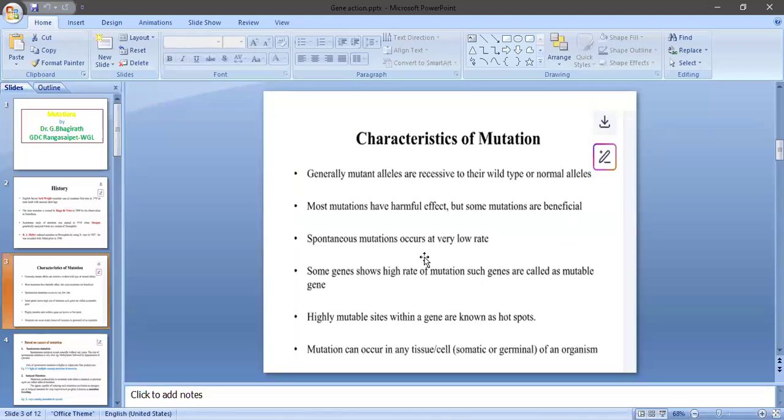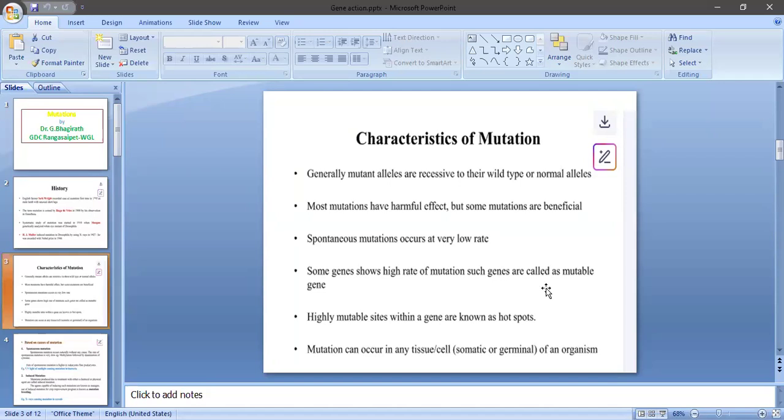Spontaneous mutations occur at a very, very low rate. For example, when a farmer sows seeds in an agriculture field, among thousands of crop plants, one or two plants may express a new character. It is not easy to detect in the field. Such mutations are spontaneous mutations, which occur in low frequency. Some genes show a high rate of mutation. Such genes are called mutable genes.